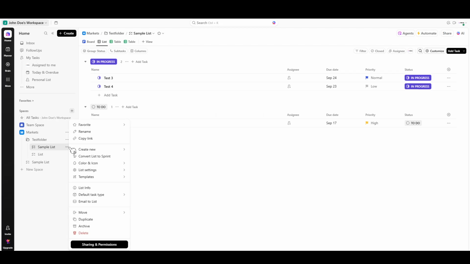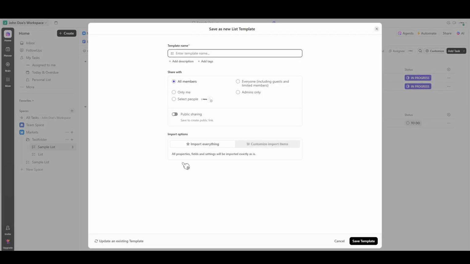Click on that ellipsis, and a list of options will appear. This menu gives you a wealth of choices, but today, we're focusing on templates. Find the option labeled Templates and give it a click. Once selected, an option for Save Template will become available. Click on Save Template, and you'll notice a new window or dialog box appearing on your screen.